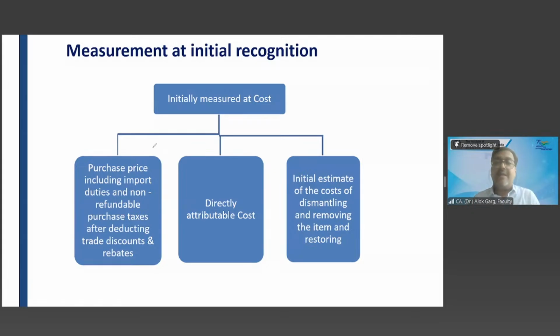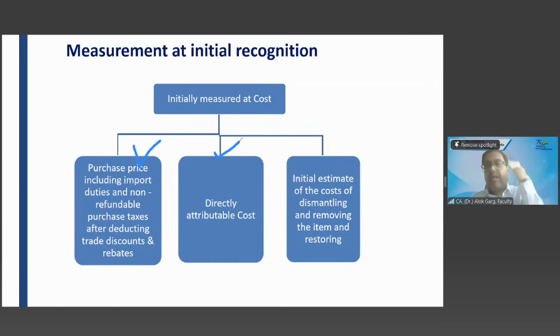What is meant by directly attributable cost? Directly attributable cost means सर जो उस कॉस्ट से रिलेटेड है जैसे लोडिंग अनलोडिंग चार्जेस. Directly attributable cost means had the asset not been acquired, the cost would not have been incurred. अगर वो asset नहीं होता तो ये cost भी नहीं होती.